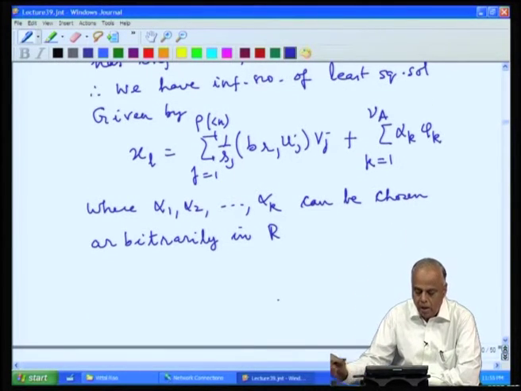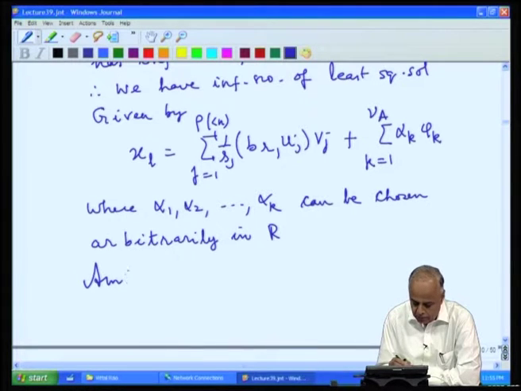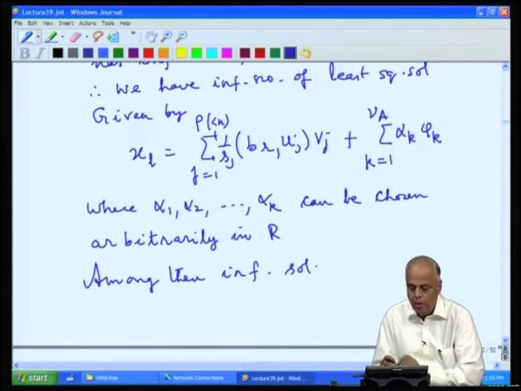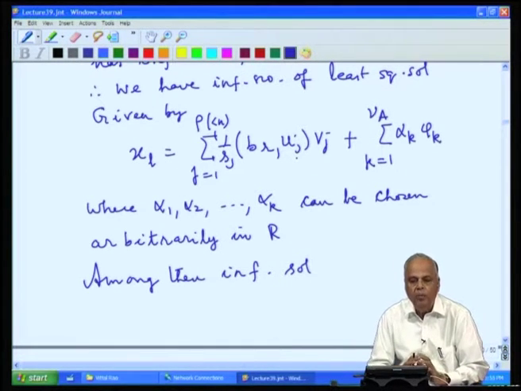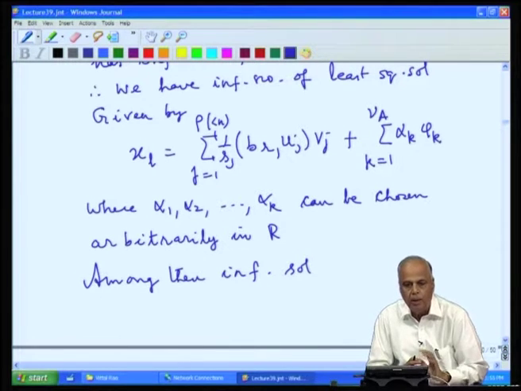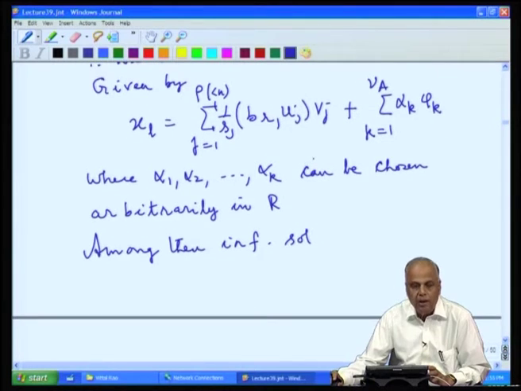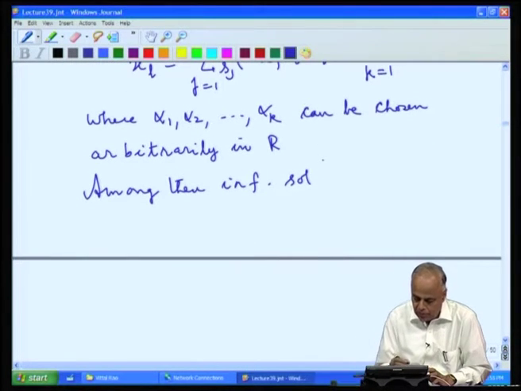So, now again among these infinite solutions, the one consisting of only the range of A transpose part, that is those involving V 1, V 2, ... V rho, that part gives us a vector which is a least square solution and which has the least length, and therefore, it is called the optimal solution.